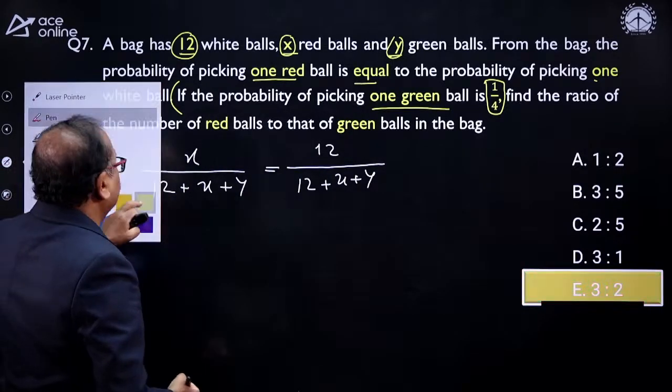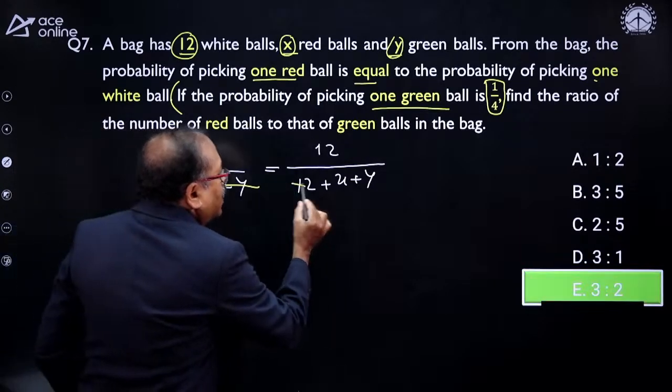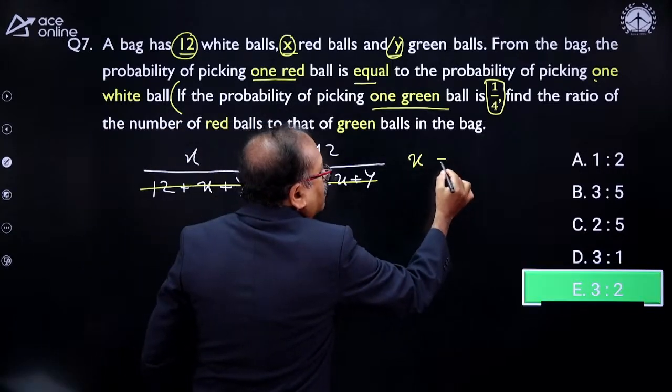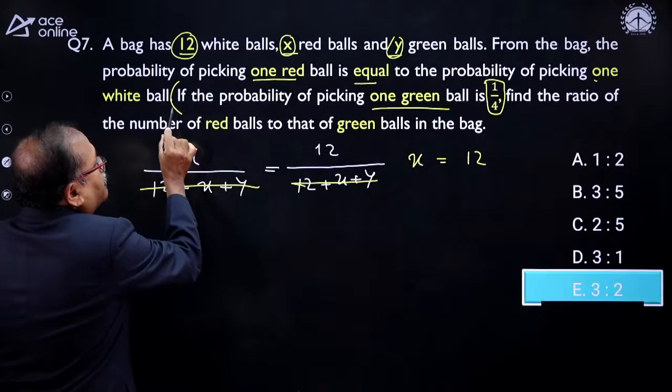Now look at this one. On the left hand side and right hand side, this will get cancelled. So I am getting X is equal to 12. Once we have X equal to 12, I will apply the second part of the statement.